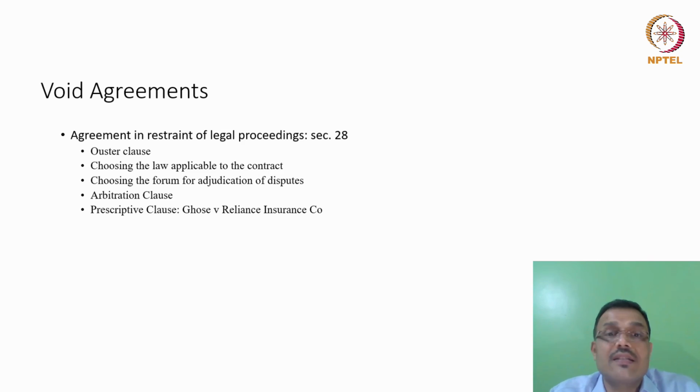So if an employee has any claim over the employer, say due to some injury at a workplace, he must make this claim within 3 months. If not, his right to the claim will be extinguished, right? So such kind of clauses, friends, are permissible. They are not considered in restraint of legal proceeding.